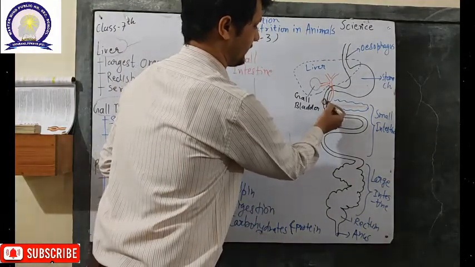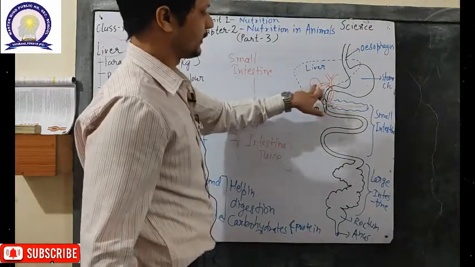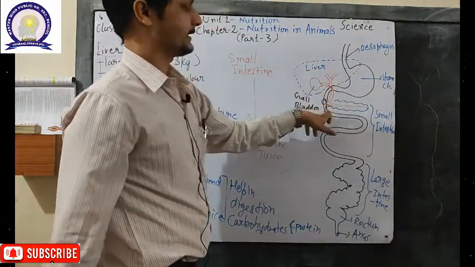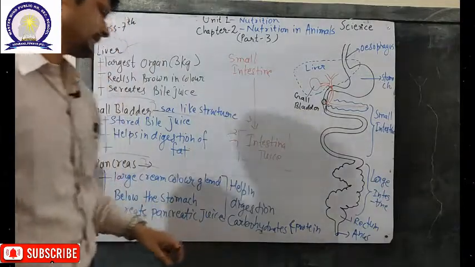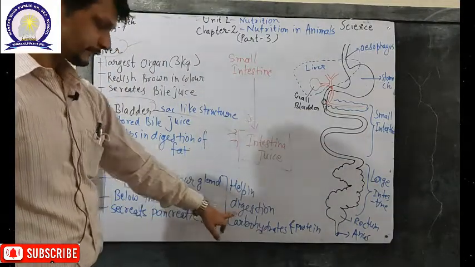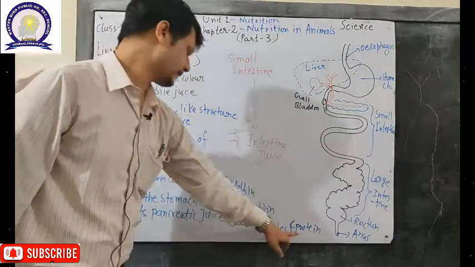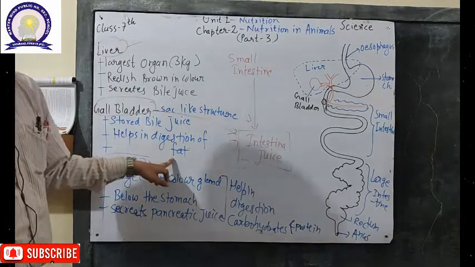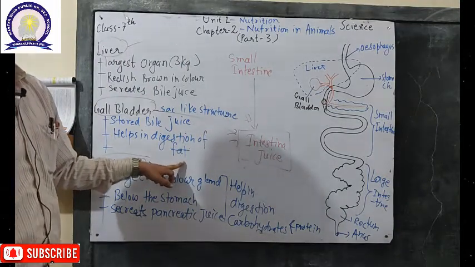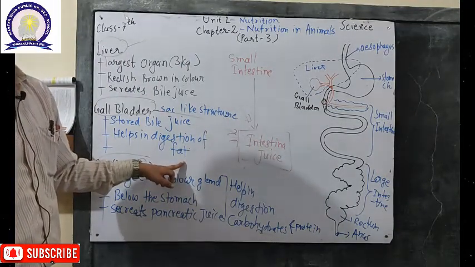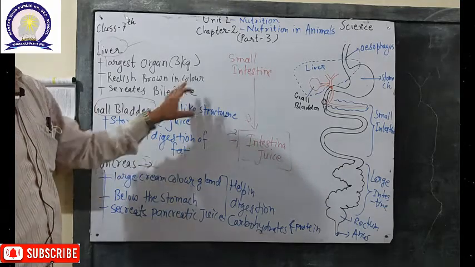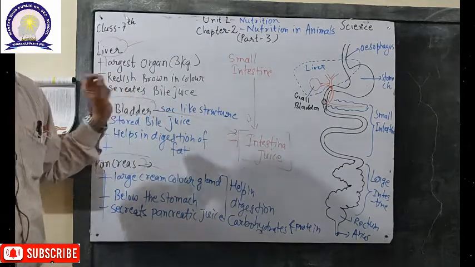The secretions will help in the digestion of carbohydrate and protein, and along with the bile juice, the digestion of fat. Now further digestion which occurs in the small intestine, we represent by some chemical reactions.